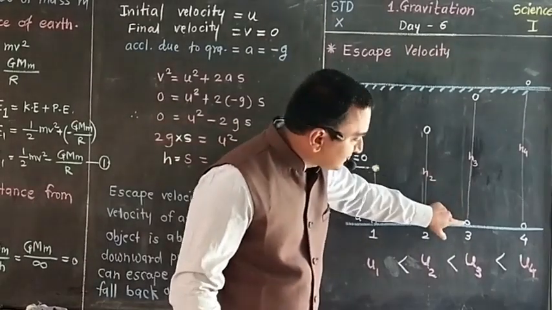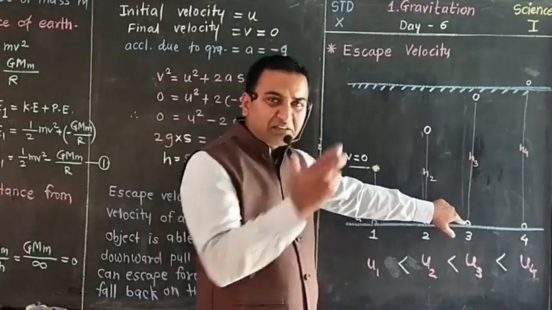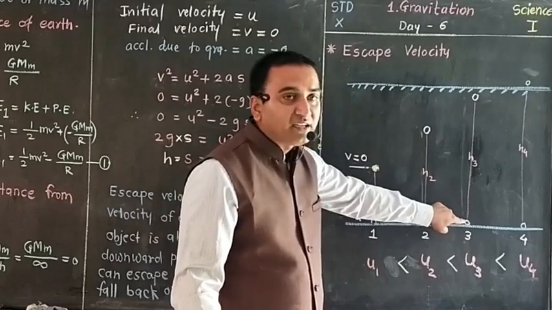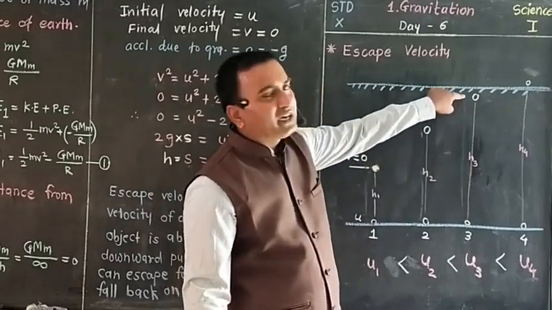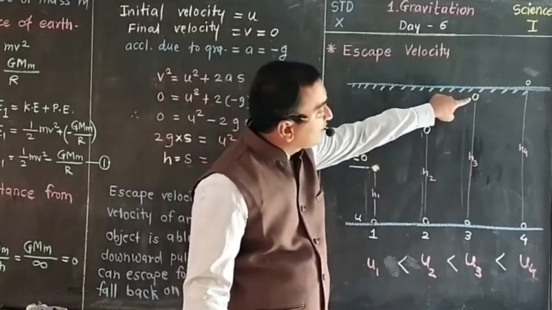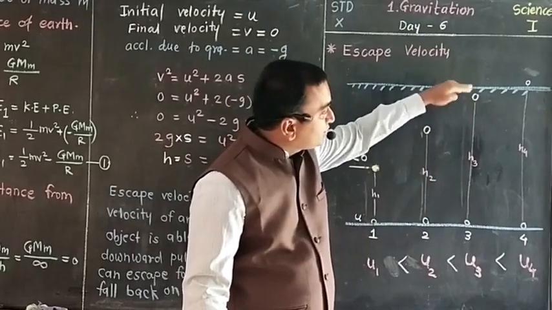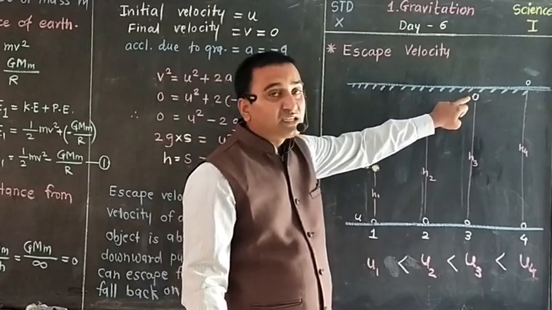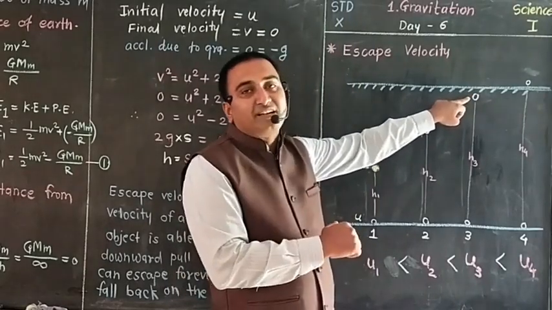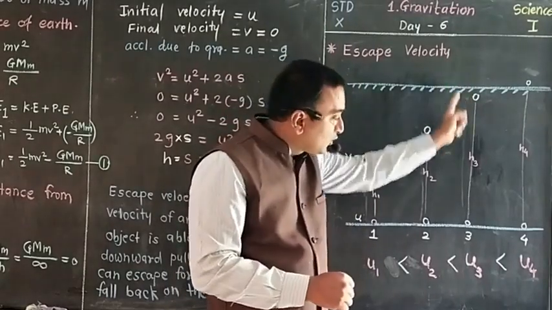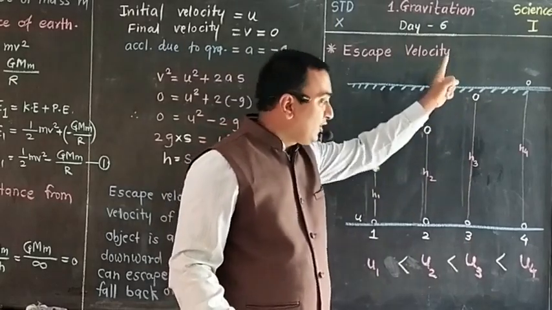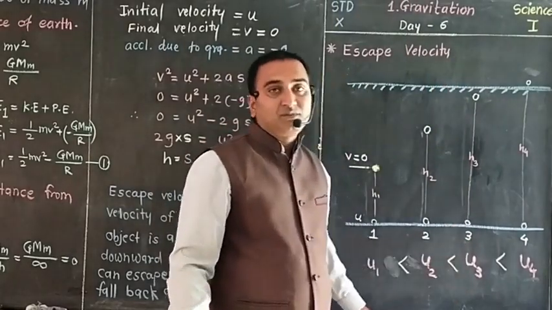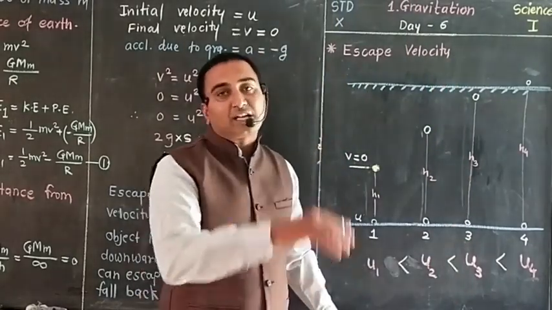Now within the third example, because of your greater initial velocity, definitely the object will achieve the greater height. But find the location here. It is just below the gravitational limit. That means this object is within the gravitational field. So definitely downward pull is there. Then again the object will come towards the ground and hit the ground.